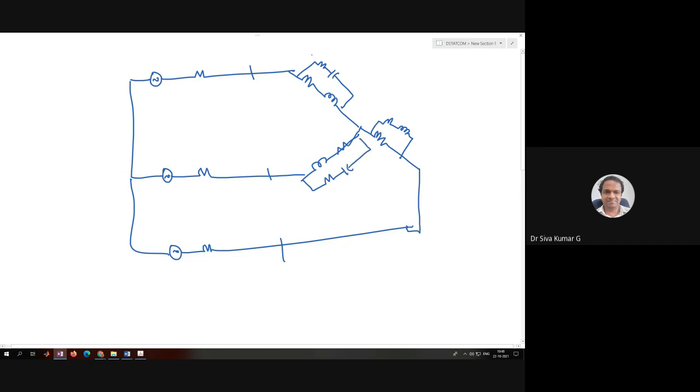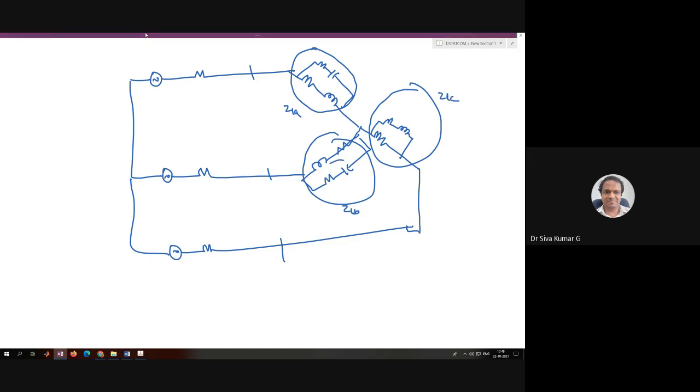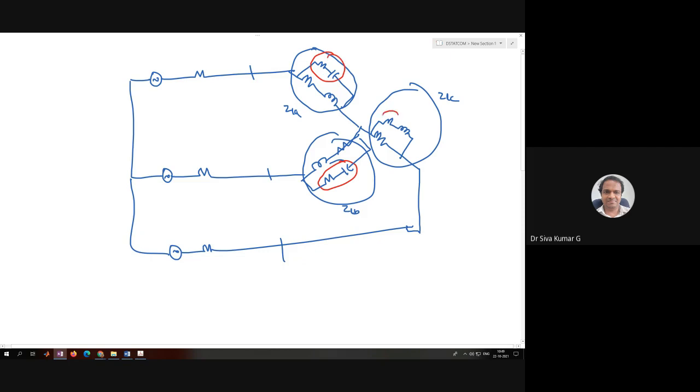What happened was the equivalent impedance of this is ZLA, the equivalent impedance of this is ZLB, and the equivalent impedance of this is ZLC. That is the equivalent impedance by making use of these passive filters, passive elements. You can make out ZLA equal to ZLB equal to ZLC.